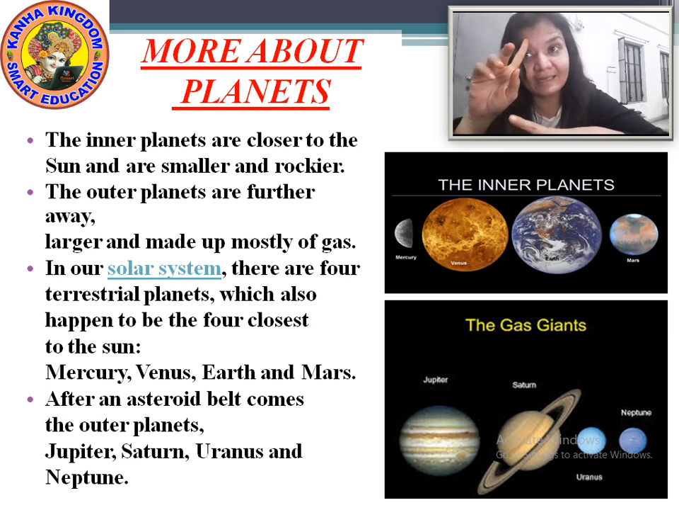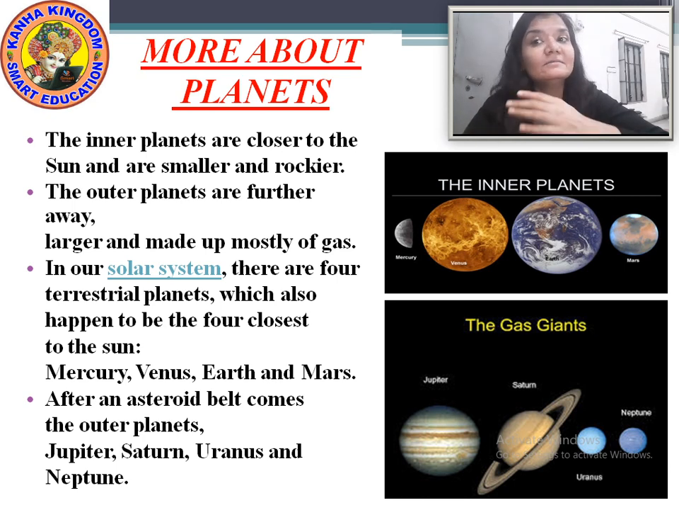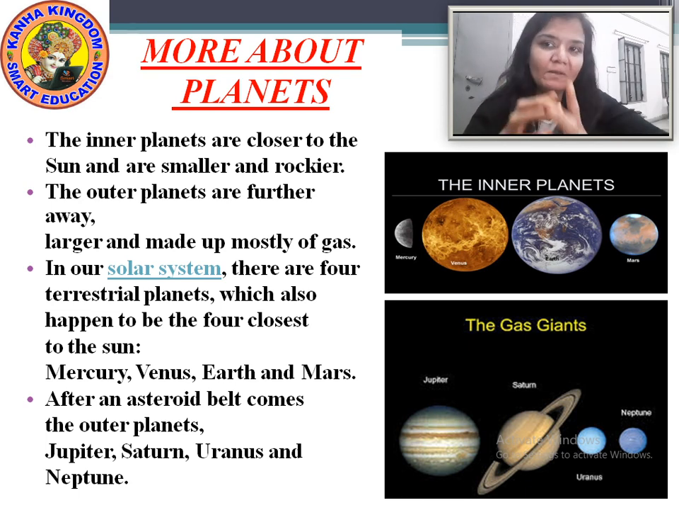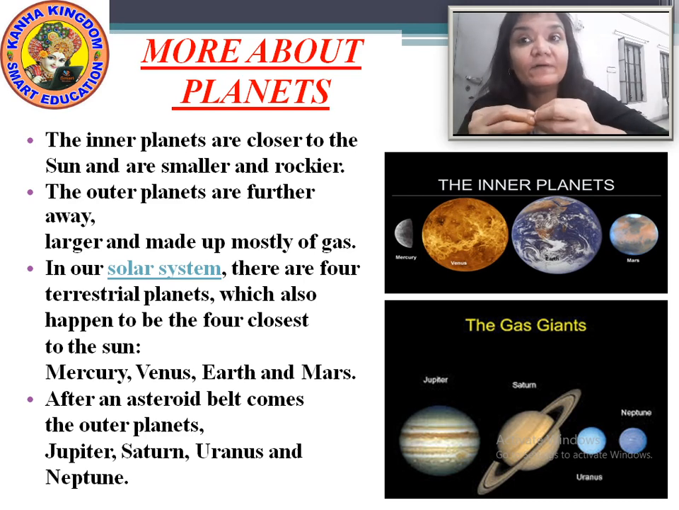While explaining the planets, I had told you that the planets are of 2 types. They are big and small, right? The small planets are small and rocky, and the big planets are large, big and gassy. So here it is, the small planets are the inner planets. And next, the outer planets are further away, meaning they are away from the sun. They are bigger in shape, and they are mostly made up of gases.